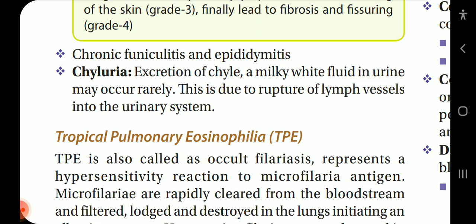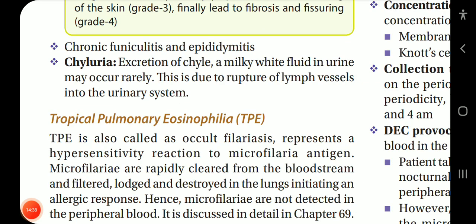Chronic funiculitis and epididymitis, and chyluria, excretion of chyle, a milky white fluid, in urine that may occur rarely. This is due to rupture of lymph vessels into the urinary system. So this was the first clinical feature, which was lymphatic filariasis.